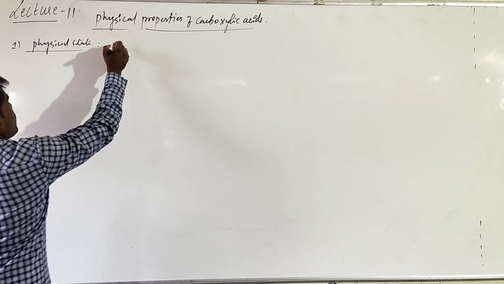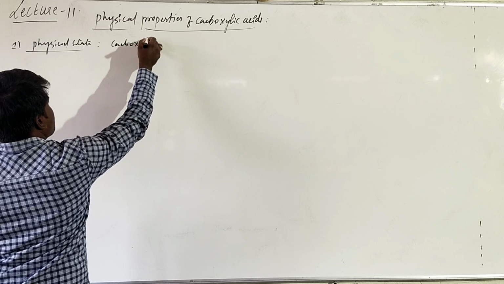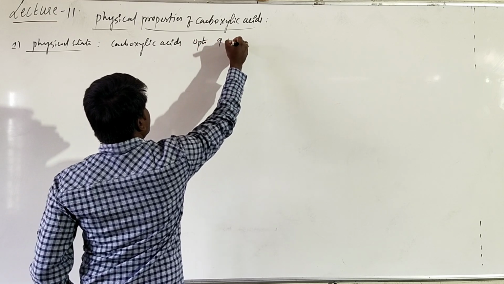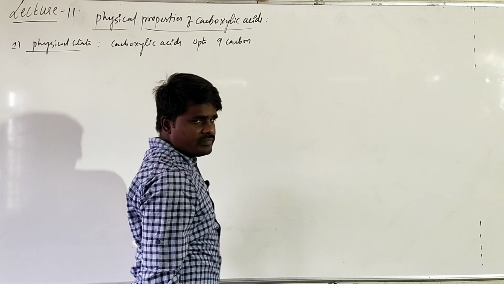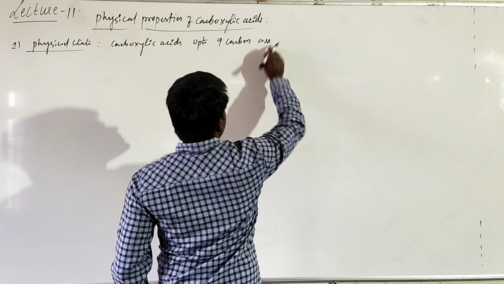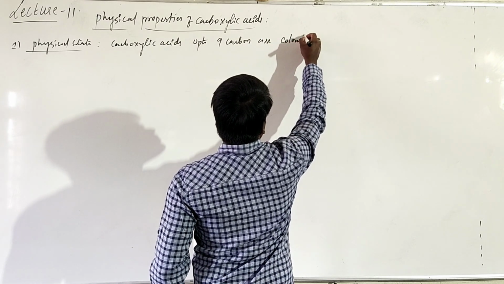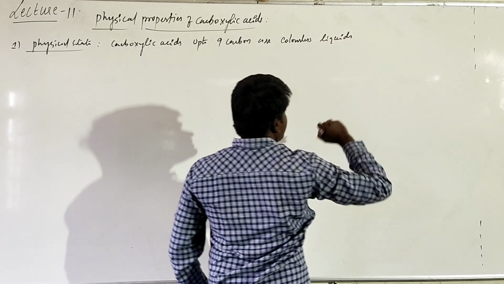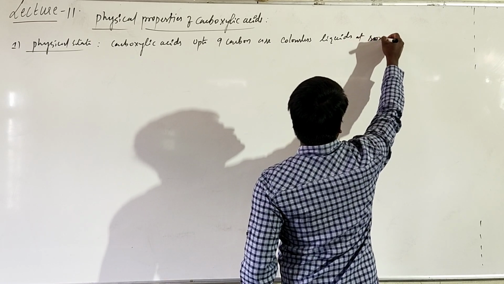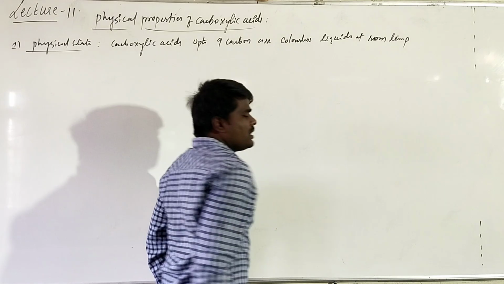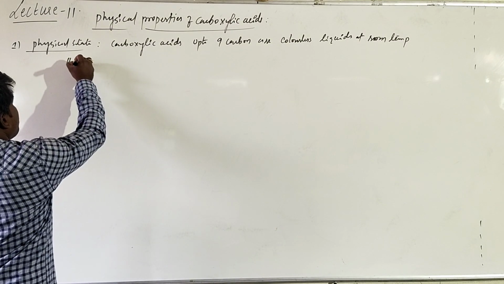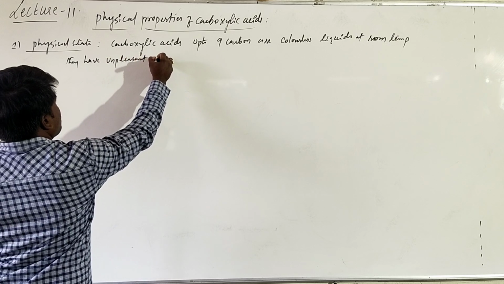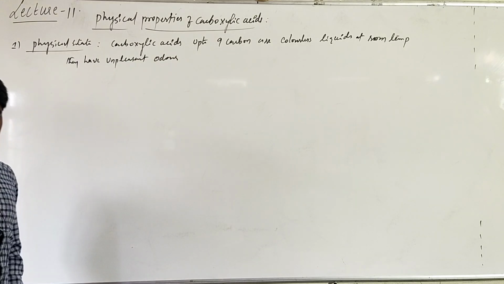Carboxylic acids up to 9 carbons are colorless liquids at room temperature, and they have an unpleasant odor. This is about the odor, right?